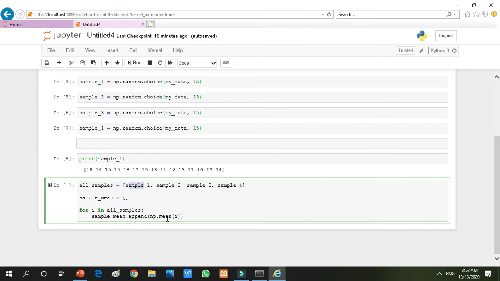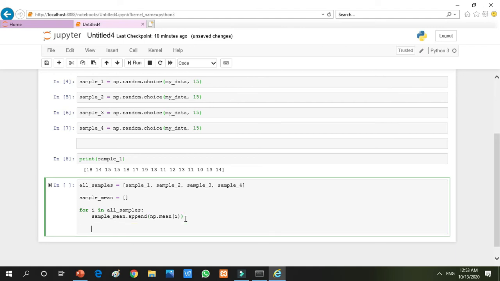It will calculate the mean of all samples individually. And what will it do at the end? It will generate a list. The sample mean list was first empty, but at the end it is not empty, it consists of 4 means. Let me come out of the loop, and I am printing sample mean. That was the empty list, but after running the loop the list will not be empty. Now let us run this and see what our final output is.